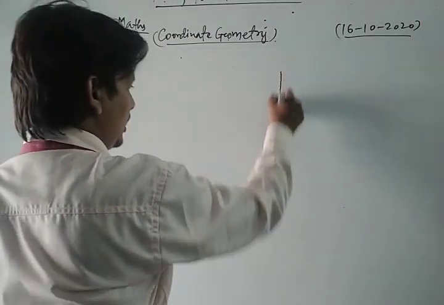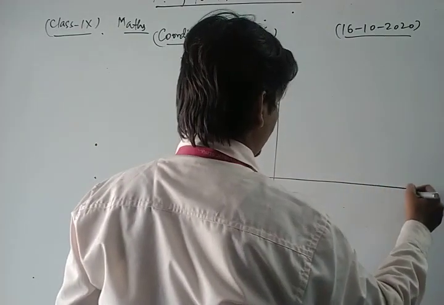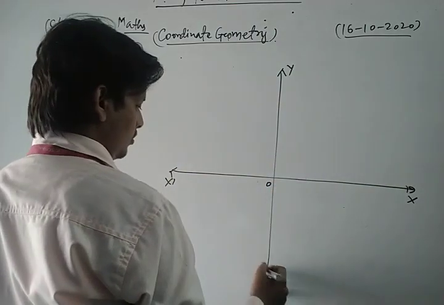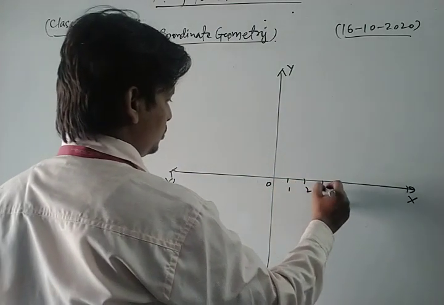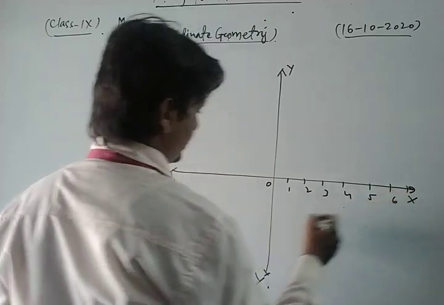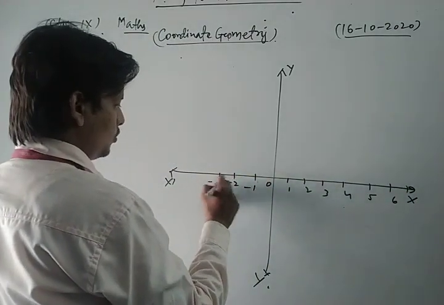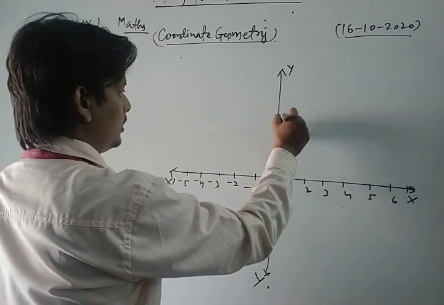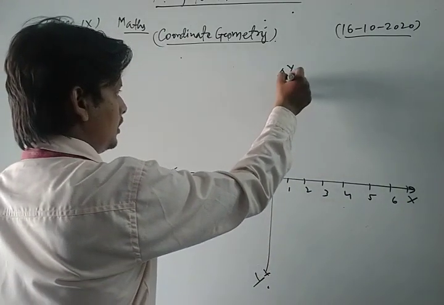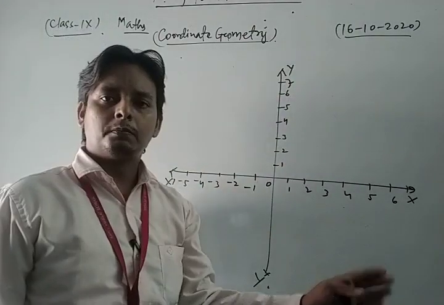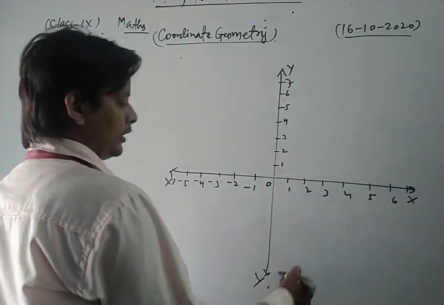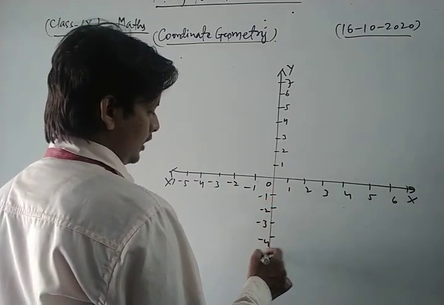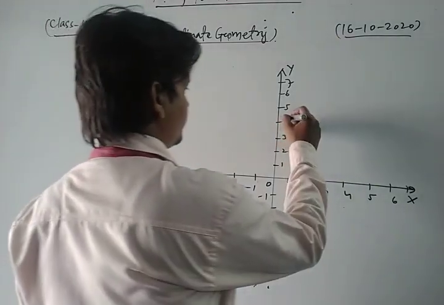Suppose that we have a Cartesian coordinate system in this way. This is X'OX, this is Y'OY. On the x-axis we mark 1, 2, 3, 4, 5, 6, and minus 1, minus 2, minus 3, minus 4, minus 5. On the y-axis, this is the positive direction of y, with plus 1 up to plus 7, and this is the negative direction of y, minus 1, minus 2, minus 3, minus 4 and minus 5.